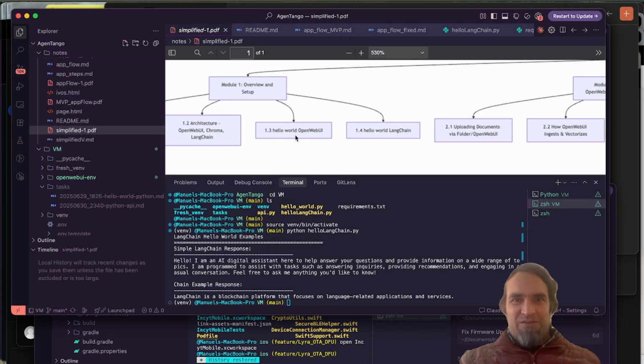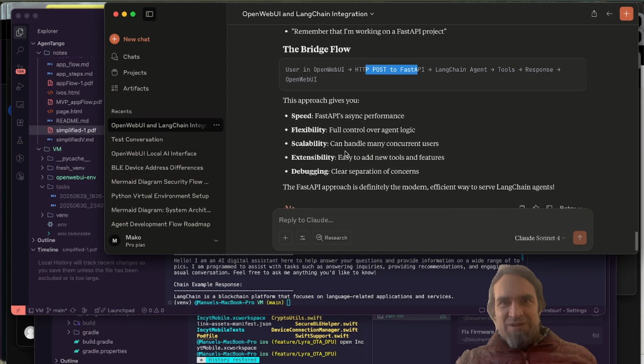So we have the hello world for OpenWebUI and we have the hello world for LangChain. Now we want to do a hello world combining LangChain and OpenWebUI. We were seeing what is the best option to do it. Let's do it this way.